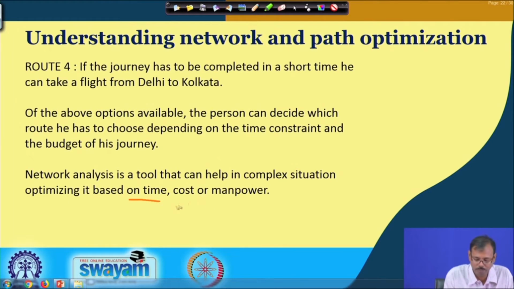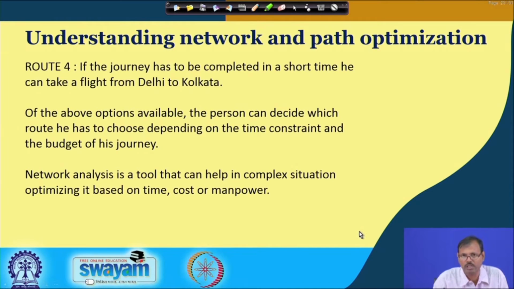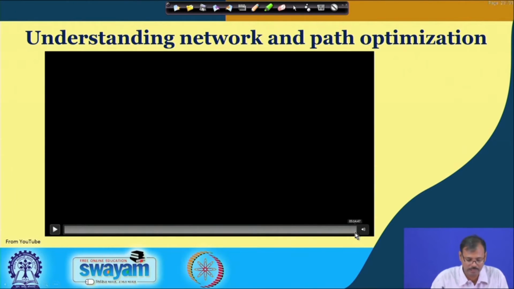based on time, cost and manpower. Basically, manpower, material, cost and time are considered in this case. So, this is the essential requirement, and that is why for any type of engineering, any type of manufacturing, even in our day to day life, for decision making also, network analysis is an essential tool.